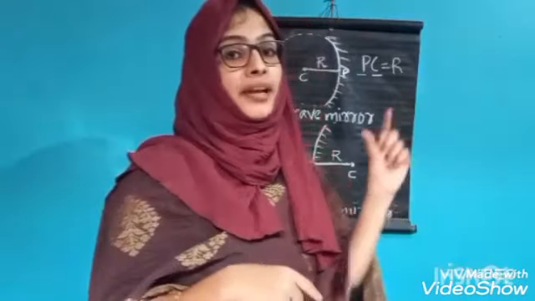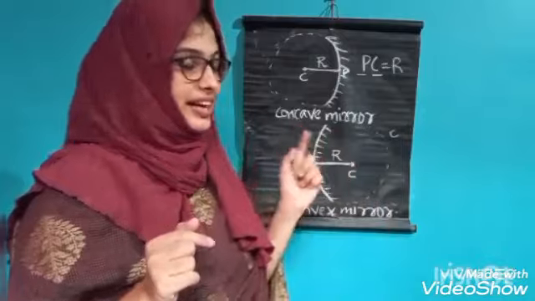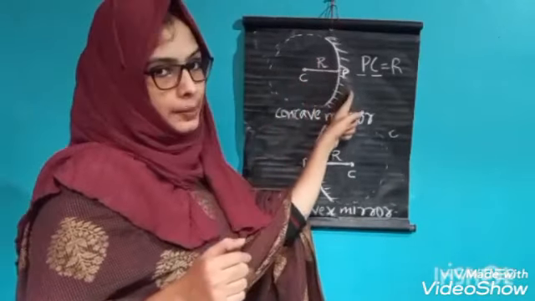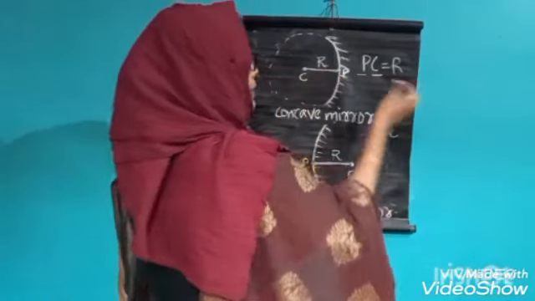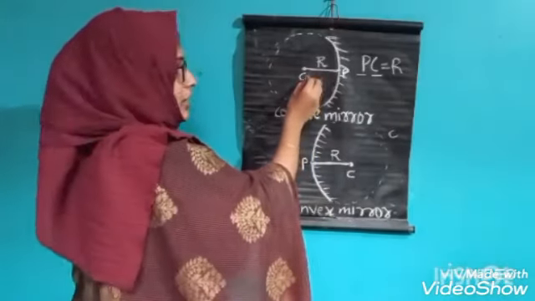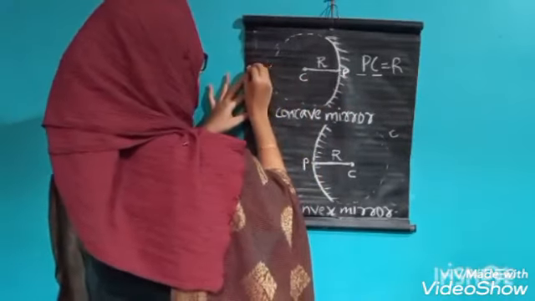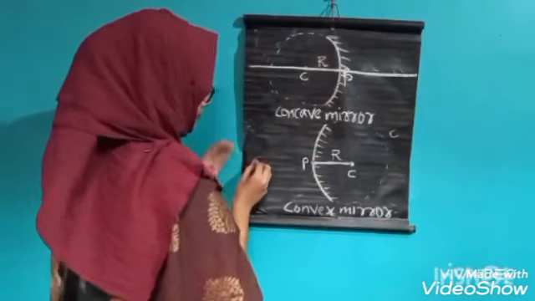Next term is principal axis. Principal axis is a straight line passing through the center of curvature and the pole. It is not the radius of curvature, it is a long line passing through this center of curvature and the pole. Here also you can see this is the principal axis.